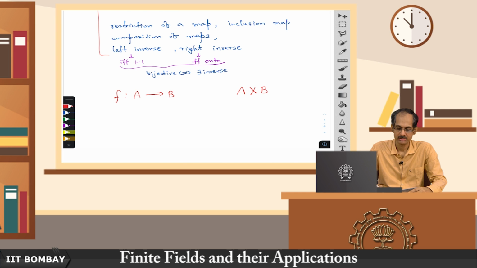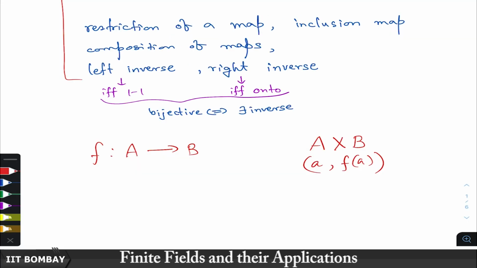Those relations which have the following property are called maps. The property is that for every element a in A, there is exactly one element in B, which we denote by f of a, with which it is related. That means this is in the relation.